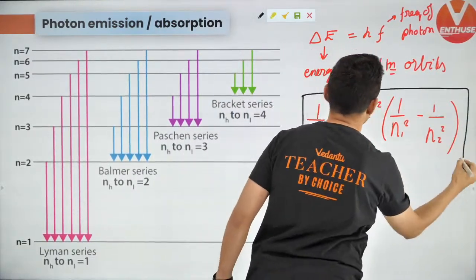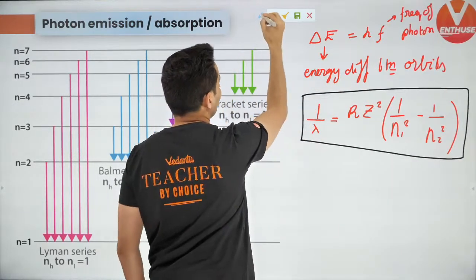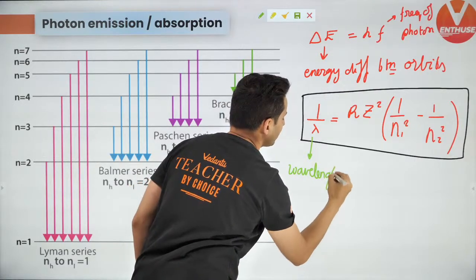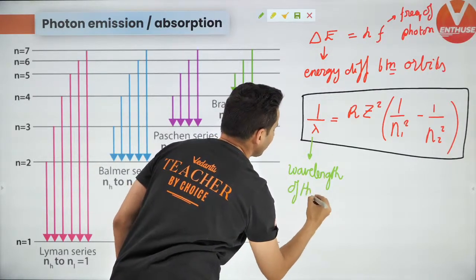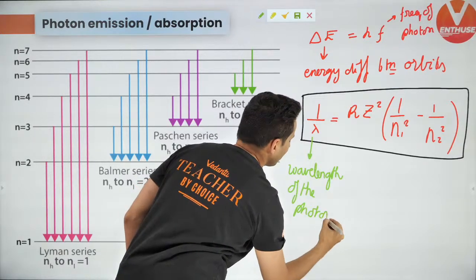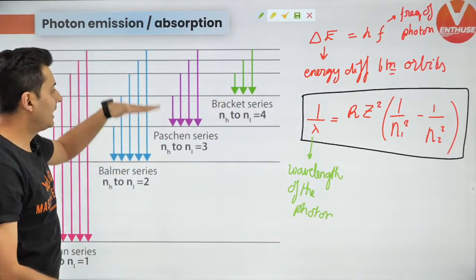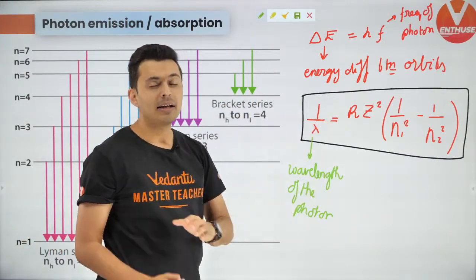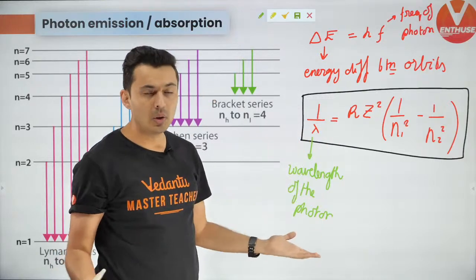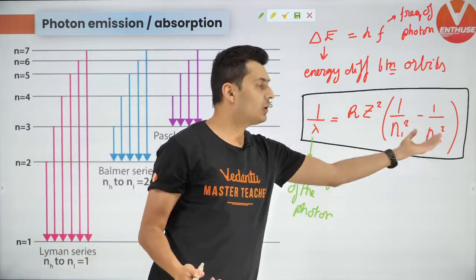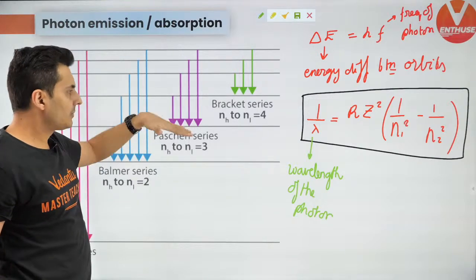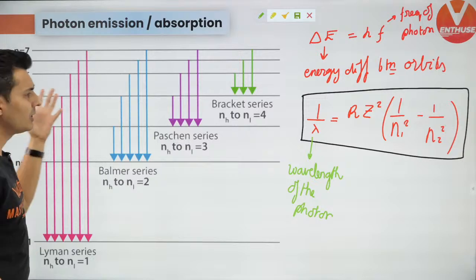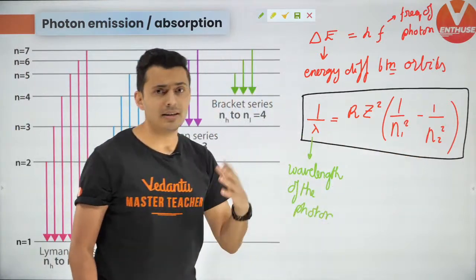Let me tell you. See guys, this lambda tells you the wavelength. It is going to give you the wavelength of the photon. So whenever an electron makes a jump, remember light will come out. So it's going to give us the wavelength of that photon. What is R? R is a constant. I'll come to that. Z, you know, is the atomic number. n1 and n2 are the orbits between which it has made the transition. It has come from here to here. You put n is equal to 6 and n is equal to 3. So those are the two values of n that you're going to put.